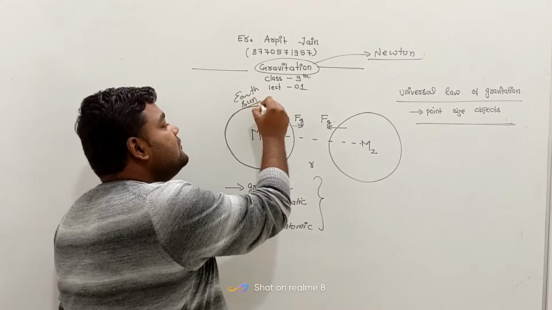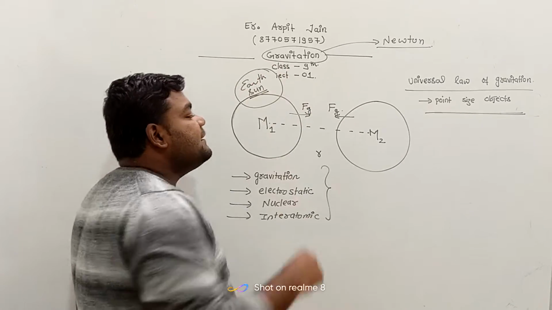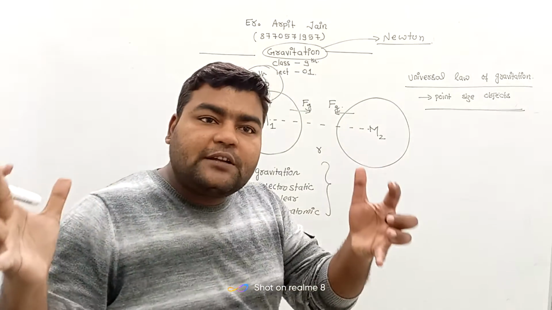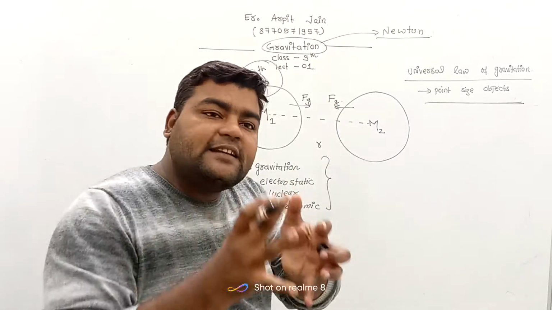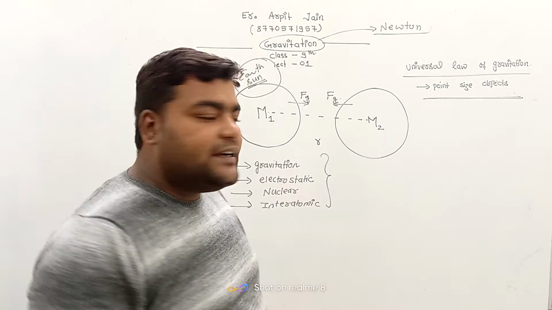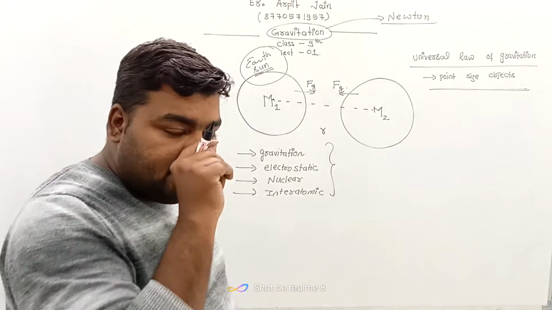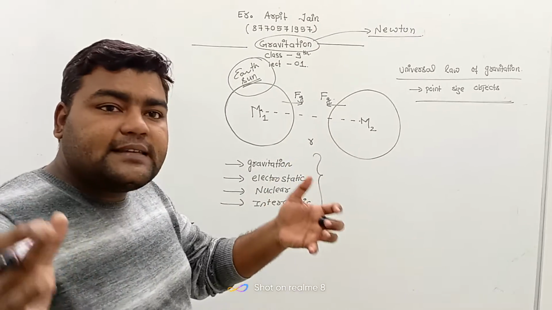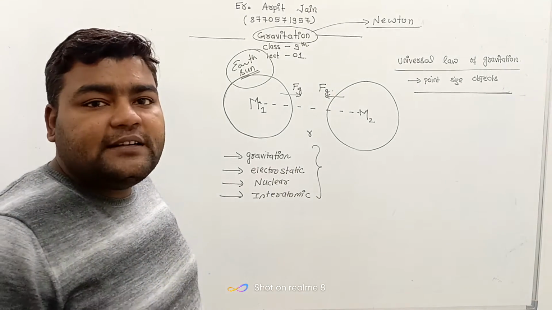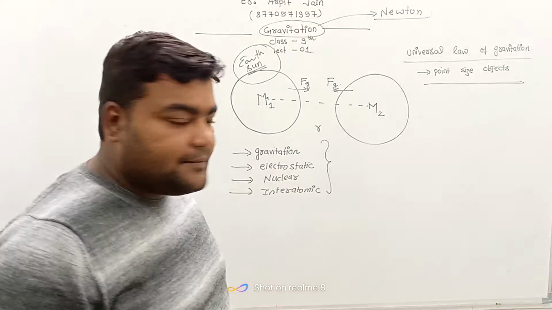So what to do? We assume that the total mass of this particular object is concentrated at a single point, which is the center of this particular object. Say for earth, the total mass is concentrated at the point which is called the center.